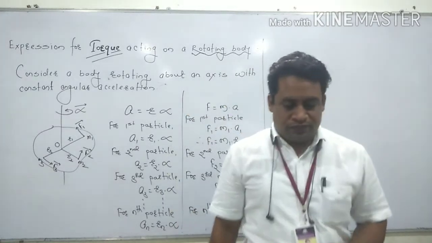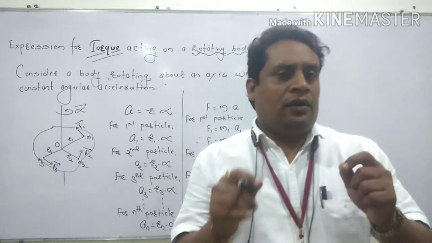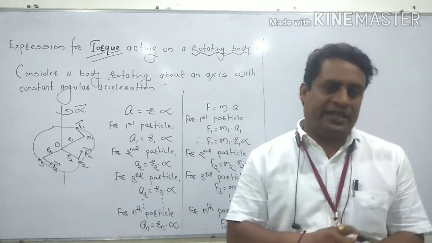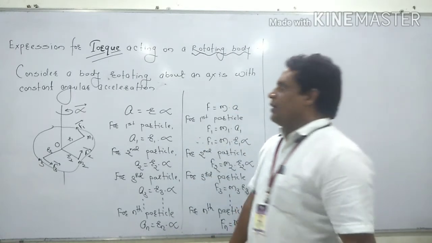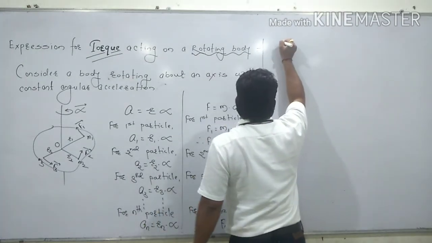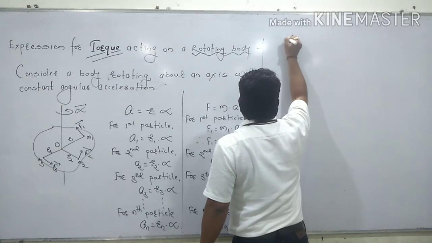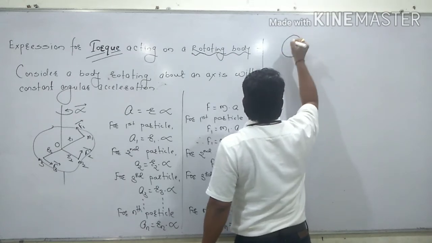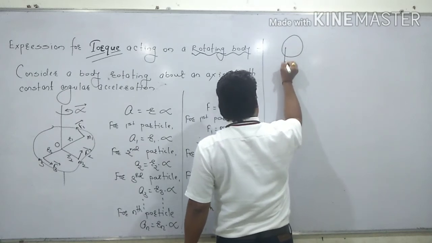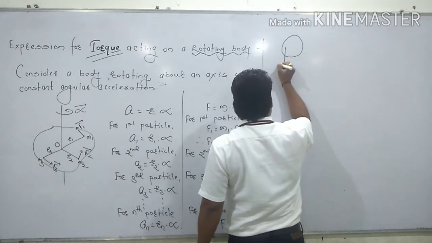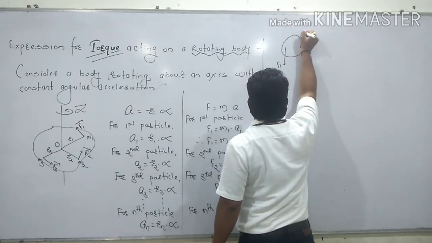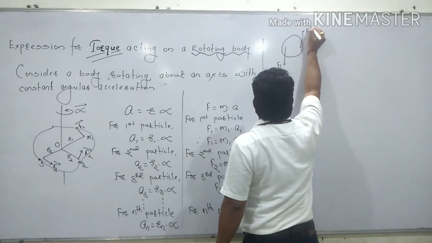Now according to the definition of torque, two equal and opposite forces are acting at two different points. जैसे हम लोग यहाँ पर ये बॉडी ले रहे हैं, this is the first point at which force F1 is acting, this is the second point at which force F2 is acting.